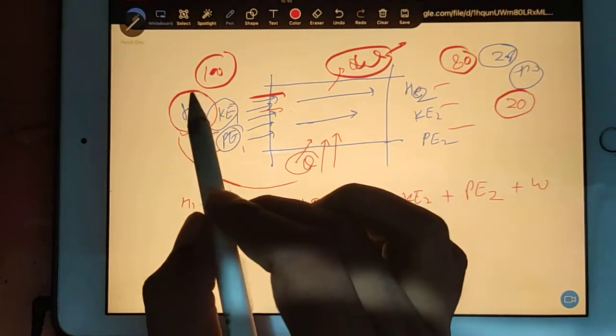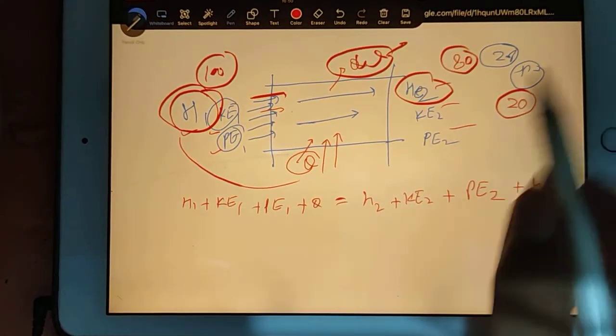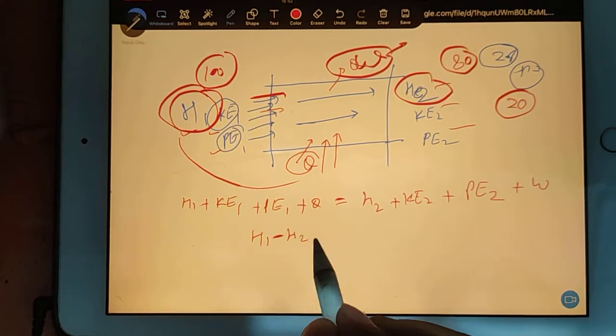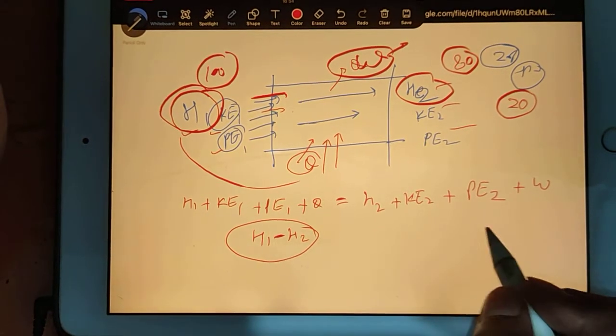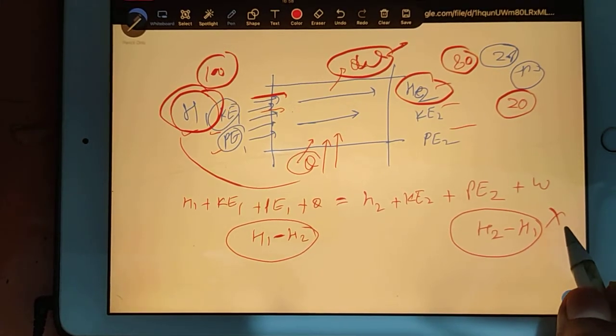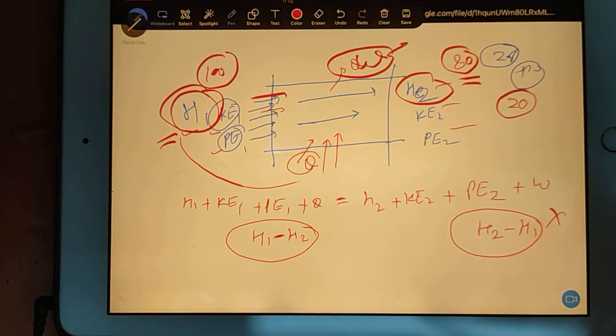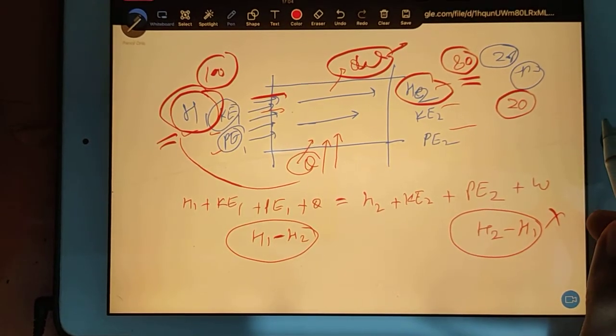Drop means what? You had H1, now you have H2. So drop means change. It means they have given you H1 minus H2. Again, don't be confused. It is not H2 minus H1. See guys, wrong. Drop means you had this much, now you have this much. So how much drop? Am I clear from my side?